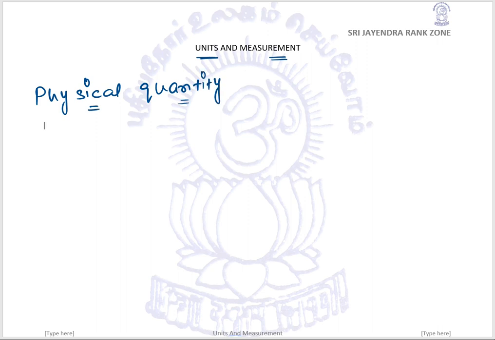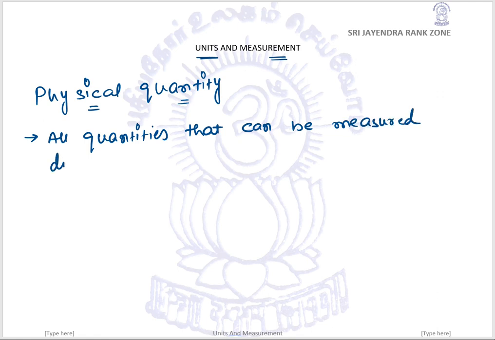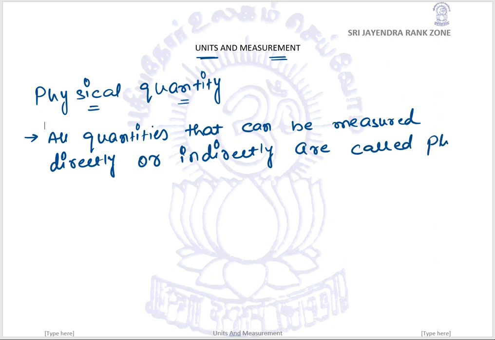What do we understand by this? Any physical quantity. In previous classes, we have learned about physical quantities. But how can we define that? What we can write is that all quantities that can be measured directly or indirectly are called physical quantities.